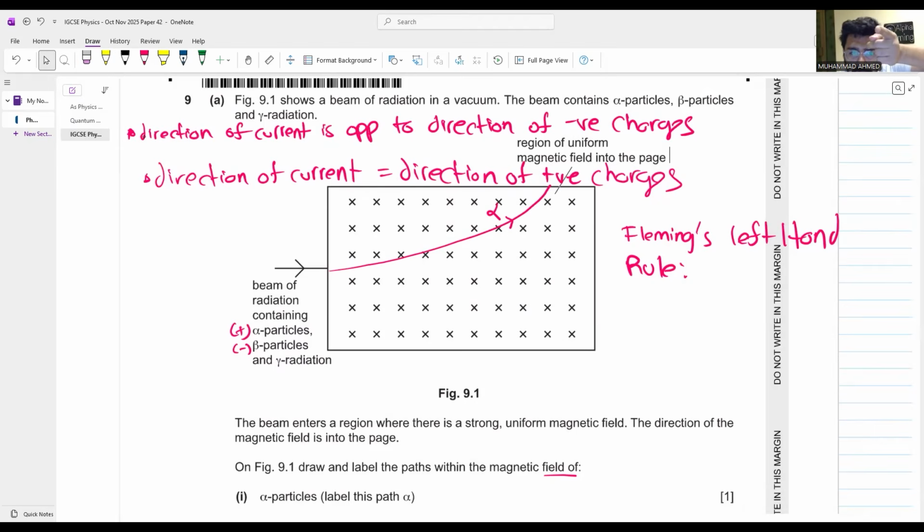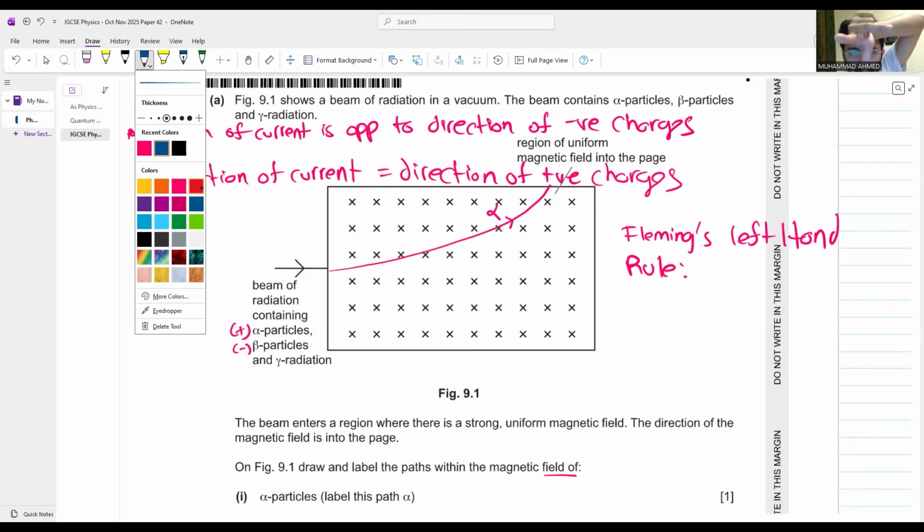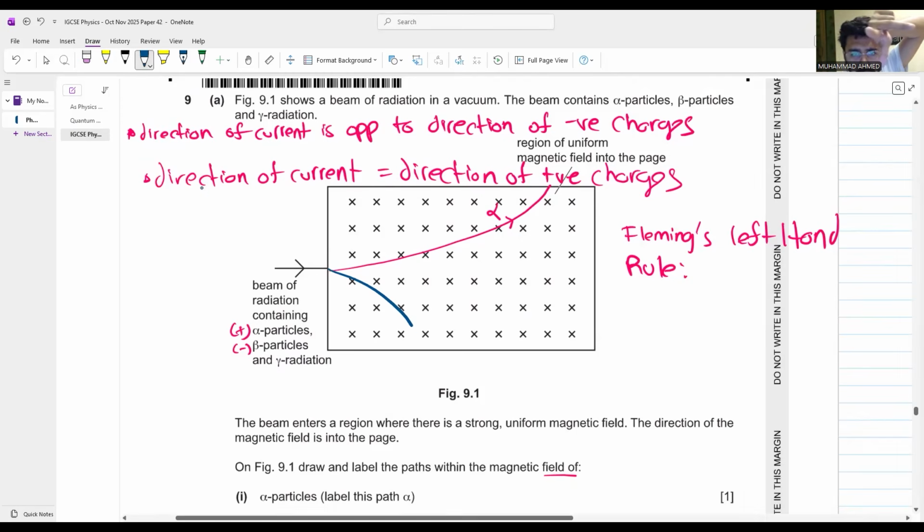Magnetic field into the page. Can you realize beta particles are moving towards the right? But your current will point towards the left. Why is that the case? Beta current left side पे क्यों point करेगा? Because always remember the direction of current is opposite to the direction of the beta particles. Can you realize where the thumb is pointing? Thumb is pointing downwards. This is your beta particle deflection.